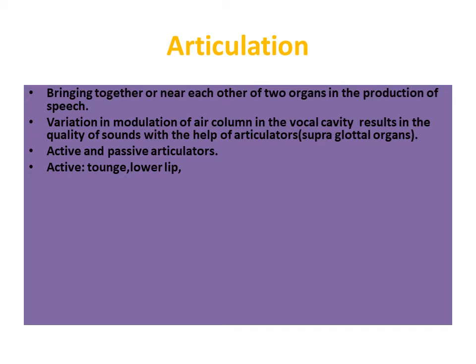While we articulate, while we bring together or bring near each other two organs in the production of speech, what happens? Variation in modulation of the air column in the vocal cavity results in the quality of sounds, with the help of articulators. These are named supraglottal organs. The oral cavity and nasal cavity can be called supraglottal organs.